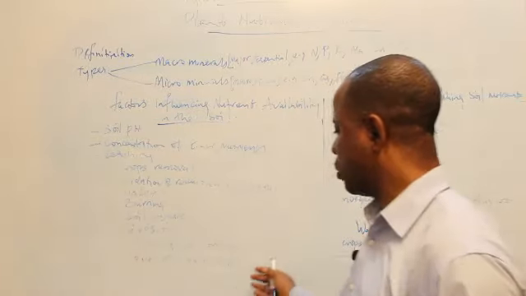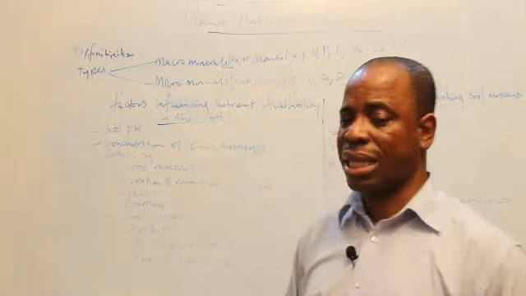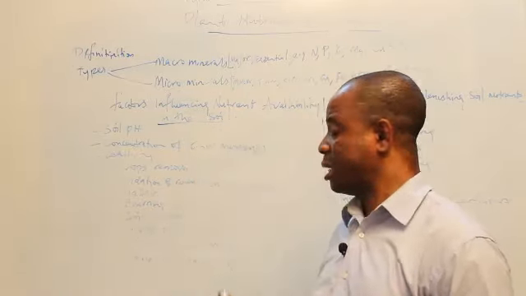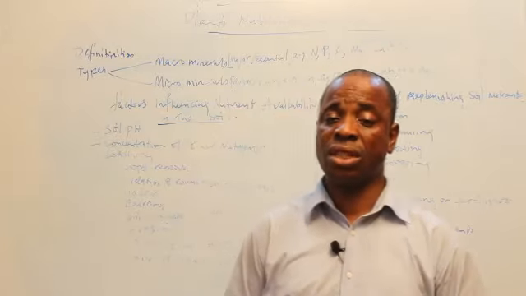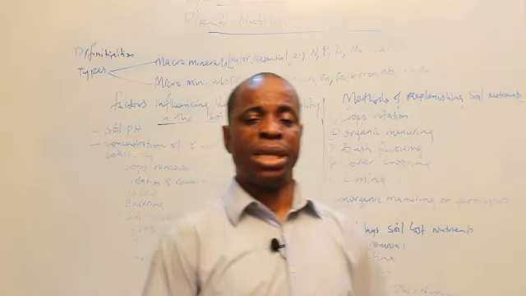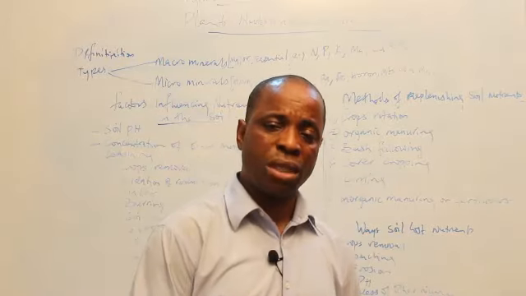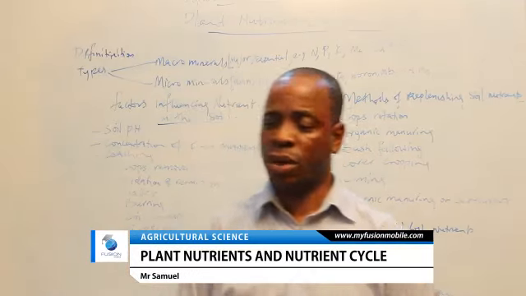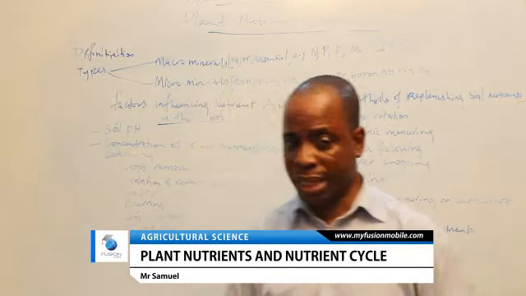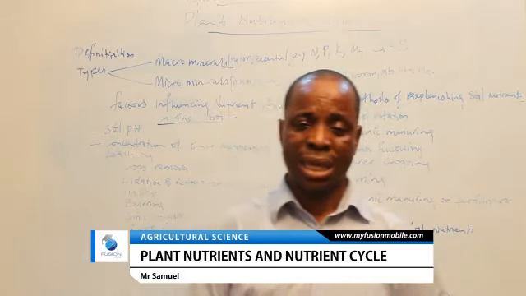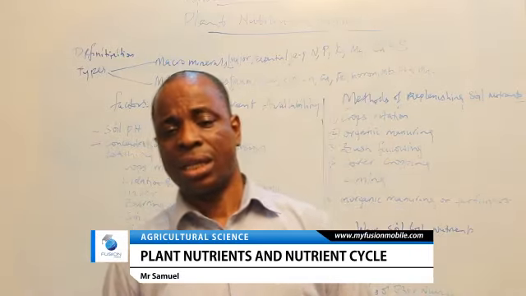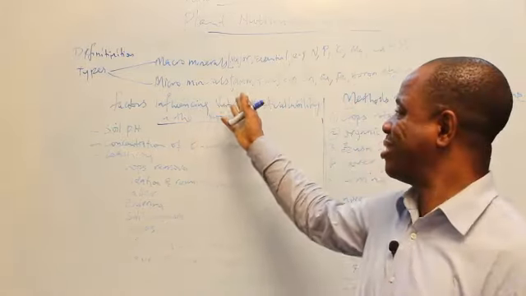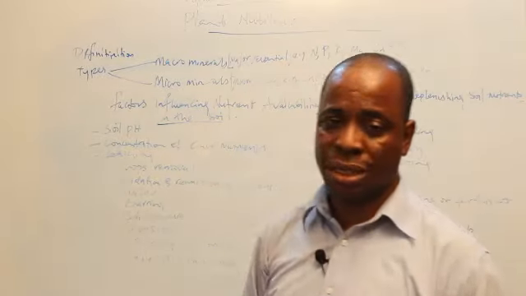Now, last one is level of organic matter in the soil. The level of organic matter in the soil can also influence the nutrient availability. It is also determined by the activities of soil-living organisms and by the activities of man. Maybe man has imported refuse into the place, and you put household food items left over into the place. The organic matter will be increasing. Or maybe there are some decomposers there, decomposing animals and dead leaves. The organic matter in that area will be increasing. So the organic matter level of the soil can aid or assist in macro minerals coming to the soil.